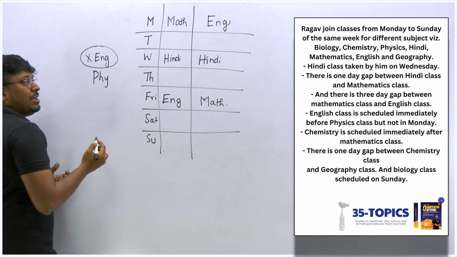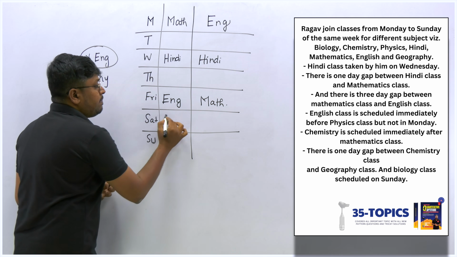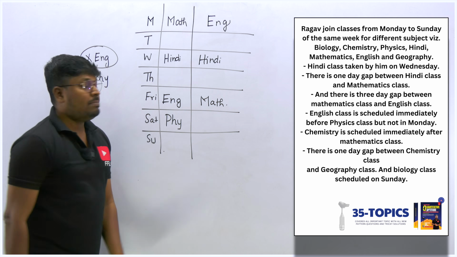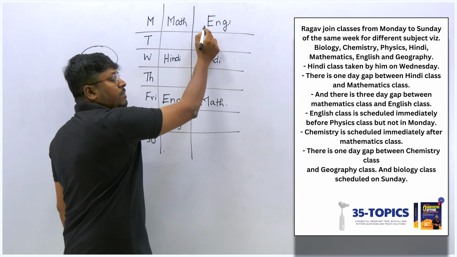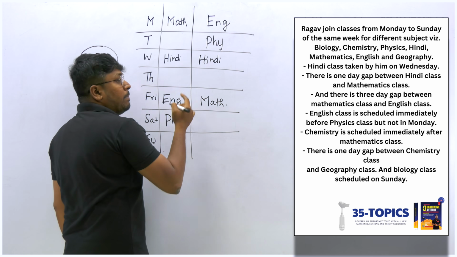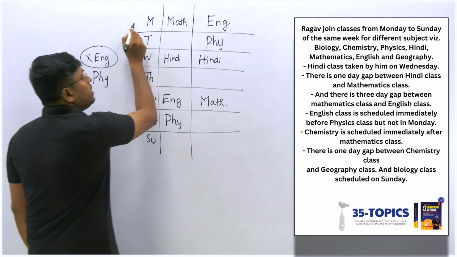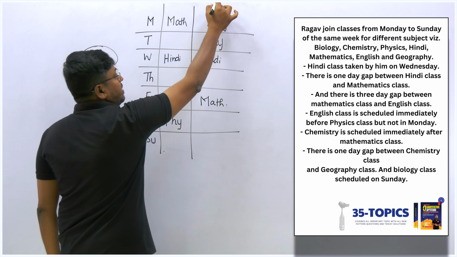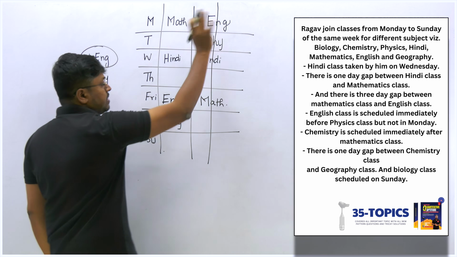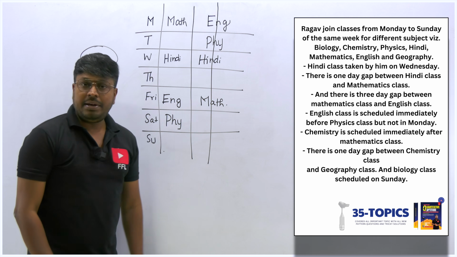Then what are all the possible cases here? I have already fixed English in case 1, so the only place for physics will be Saturday. Now the second possibility case: we already fixed English and the only place to fix physics is here. But they have mentioned in the point that the English class should not be on Monday. So this possibility is completely wrong, because here I am getting English on Monday. So this is wrong.